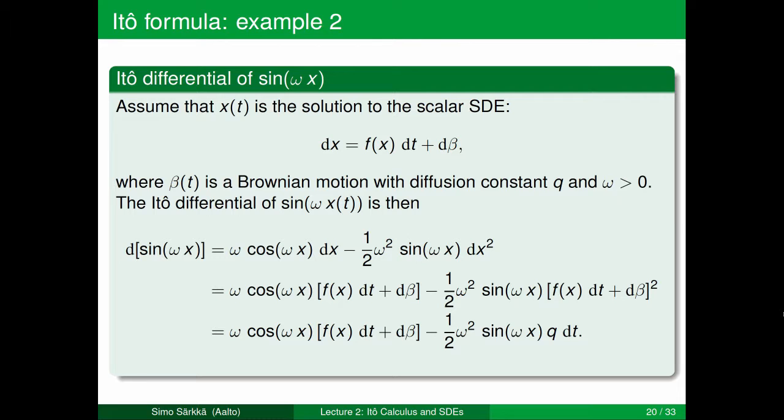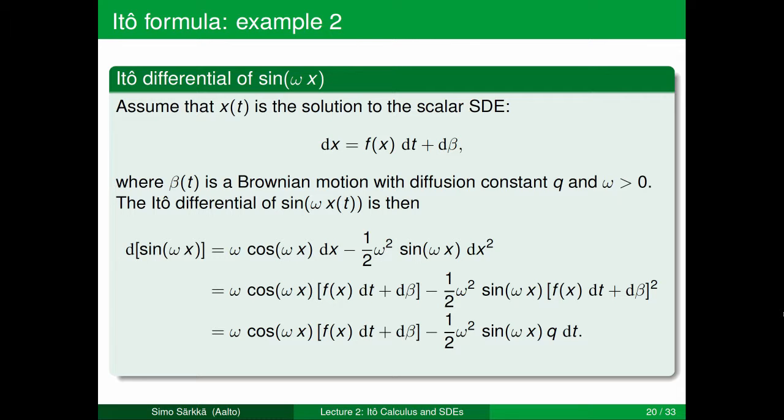Again, the explicit time derivative of sin of omega x is 0, so we will proceed to the next term, where we have the derivative of sin of omega x with respect to x, which is equal to omega cosine omega x. So that's the first coefficient times dx.